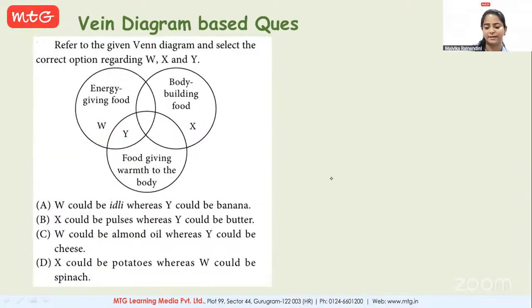Now the Venn diagram. So energy giving food is your W only. Okay, and bodybuilding food is X only, whereas Y is the food that is giving you energy as well as keeping your body warm.